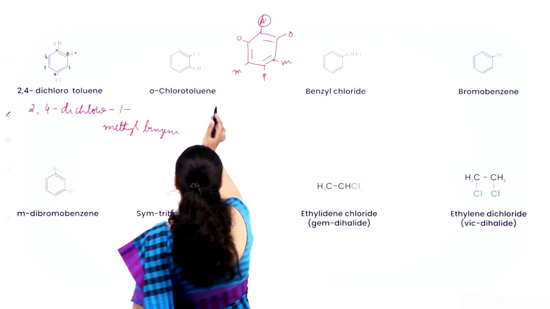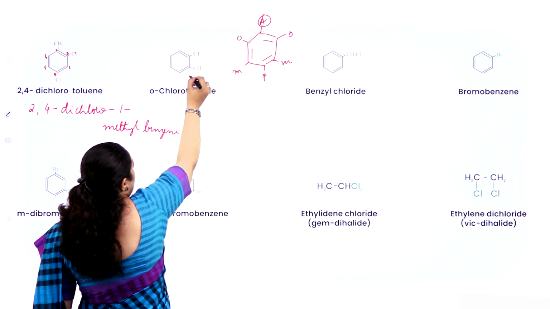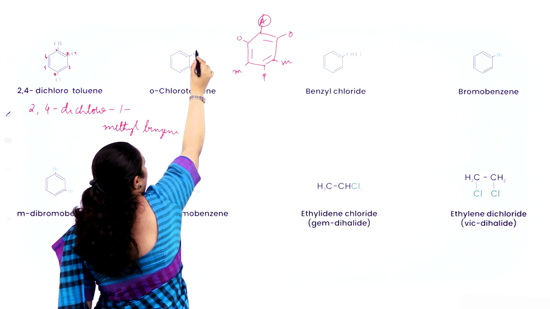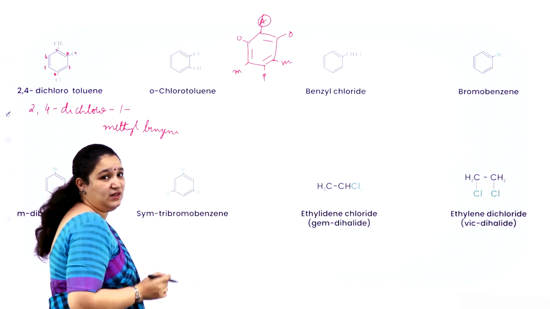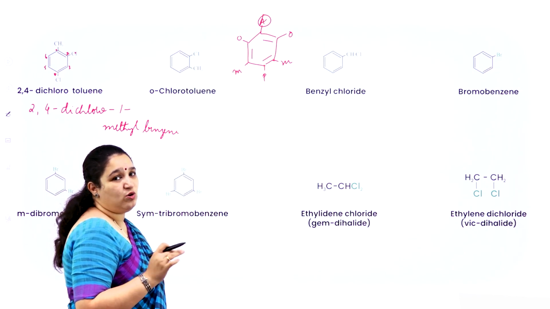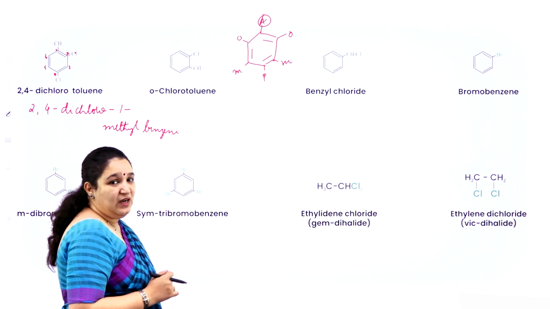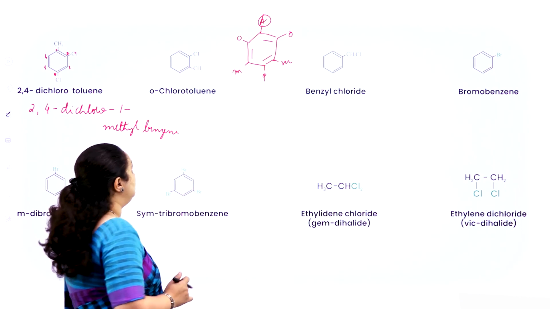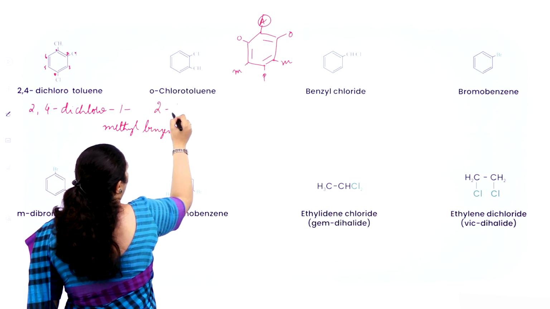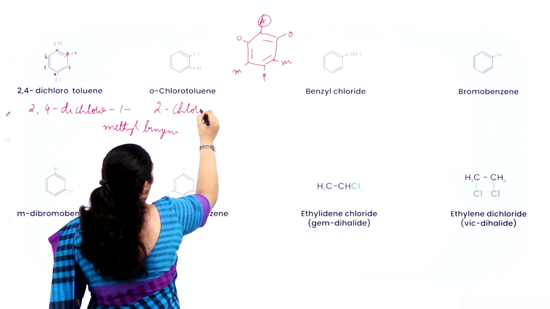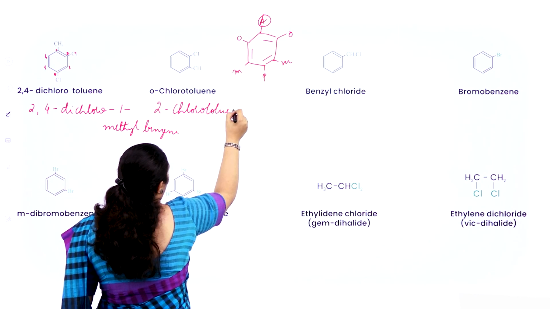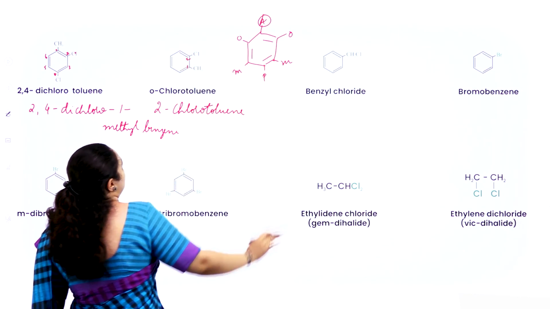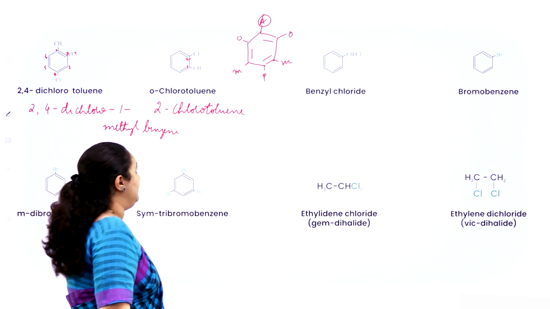Now orthochlorotoluene means without the chlorine it's called as toluene. Next to the substituent there is a chlorine atom which is present. Then we call it as orthochlorotoluene. That is the common name. Now what about the IUPAC name? I can write it as 2-chlorotoluene. Okay, that is 1, 2. Clear? Okay.